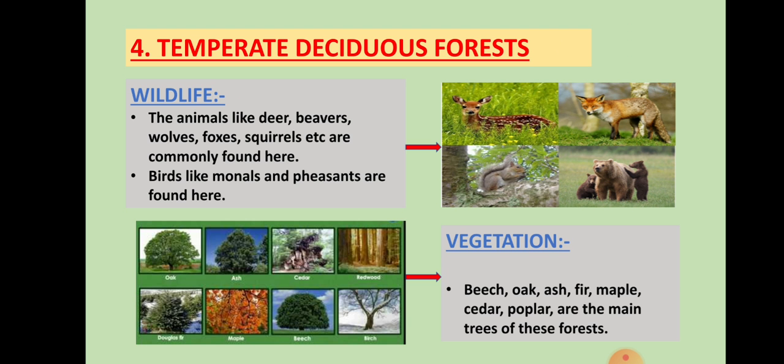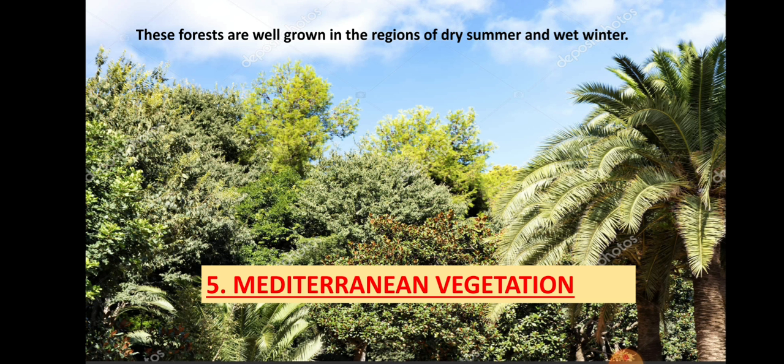Wildlife. The animals like deer, beavers, wolves, foxes, squirrels, etc. are commonly found here. Birds like monals and pheasants are found here. Vegetation. So, beech, oak, ash, fir, maple, cedar, poplar are the main trees of these forests.